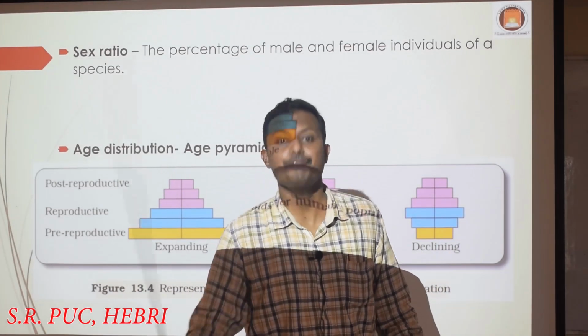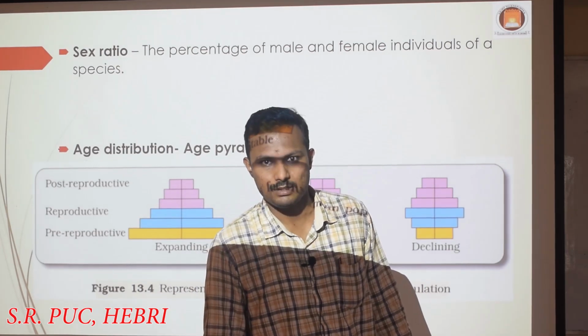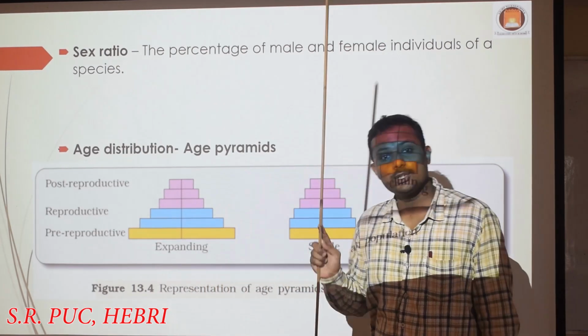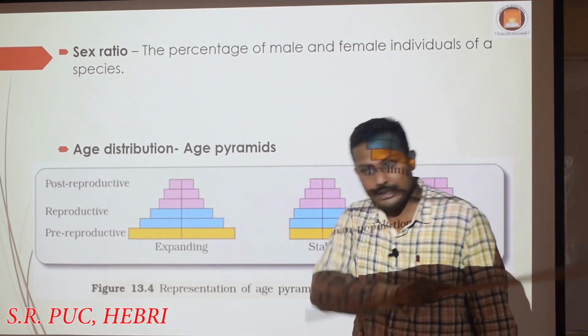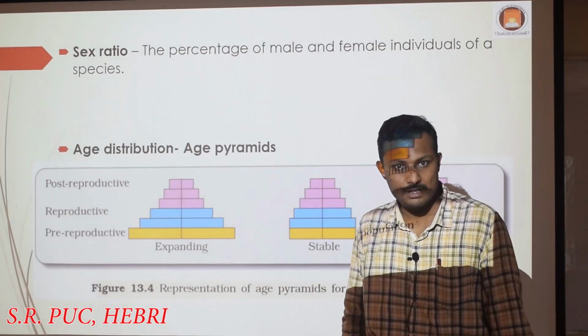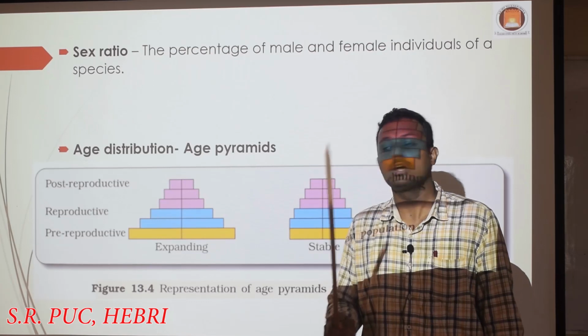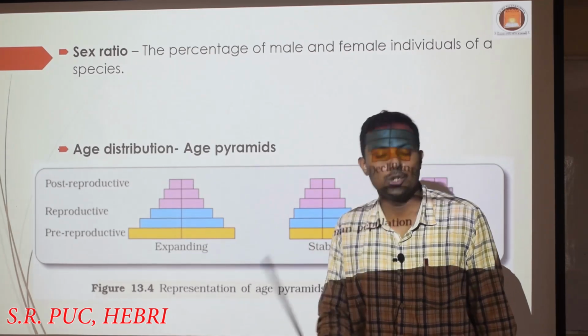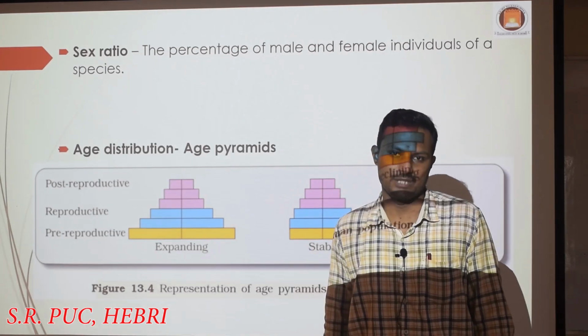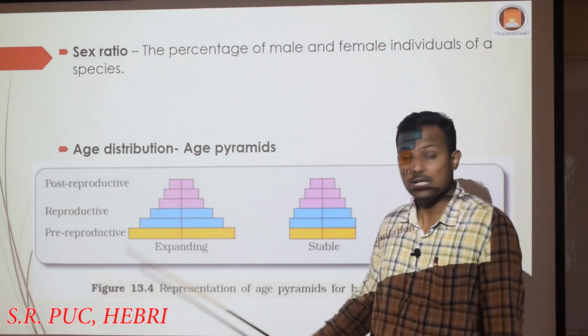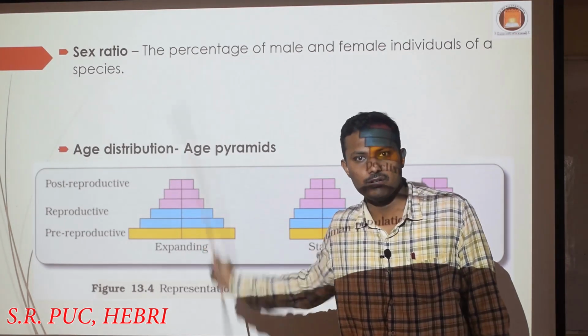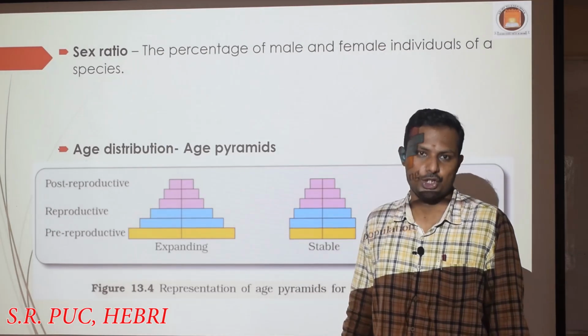Here, when you are talking about the entire population of a species, you cannot talk about the age of a single organism. That is why we talk about age distribution when we talk with respect to the population, right?